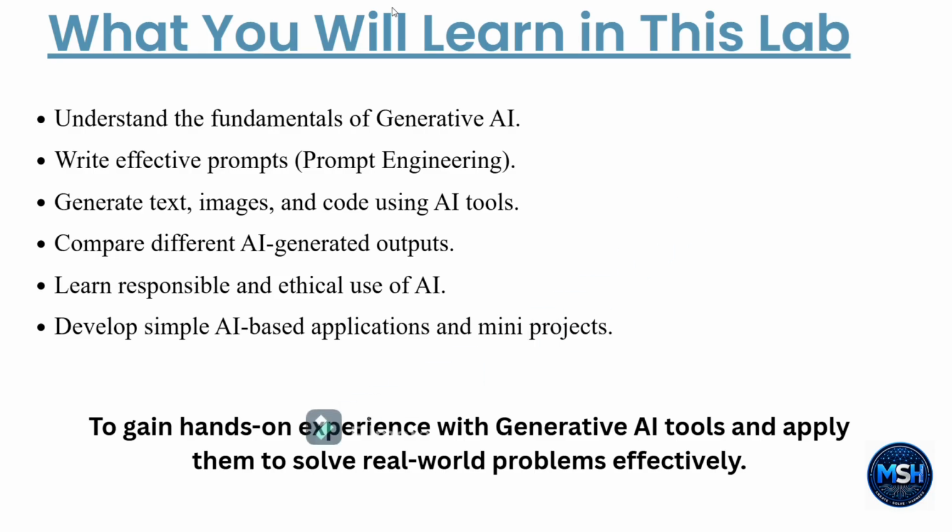We can analyze text documents, and we can use different PDFs, uploading a PDF and asking the AI to answer based on the content in the PDF by giving a prompt. And we learn the responsible and ethical use of AI. Most importantly, we learn the ethical and responsible use of AI, including avoiding plagiarism and verifying AI generated content. By the end of this laboratory we will have practiced the knowledge of using generative AI to solve real world problems and improve your productivity.